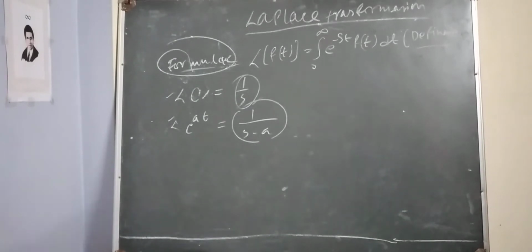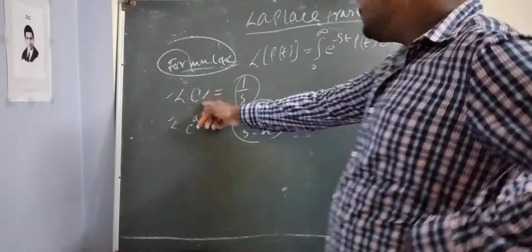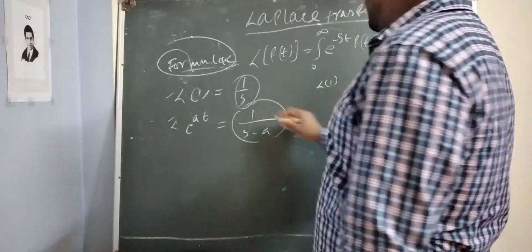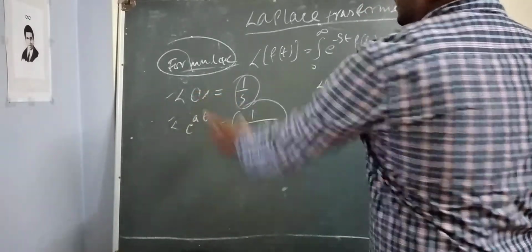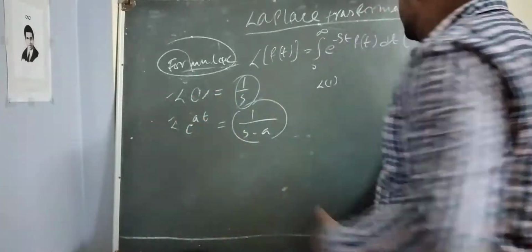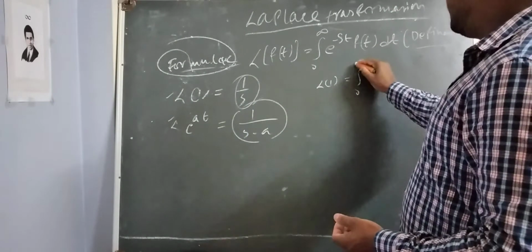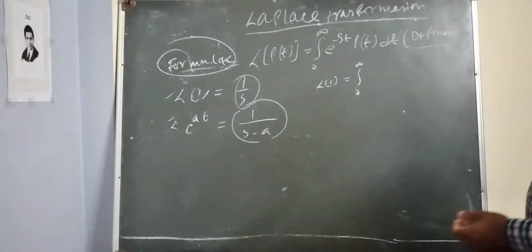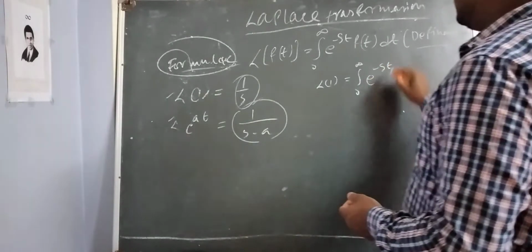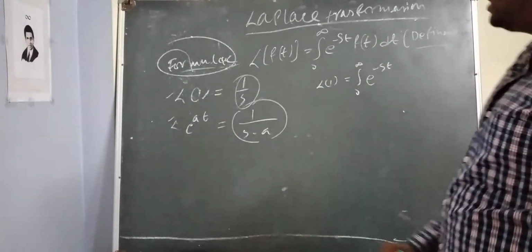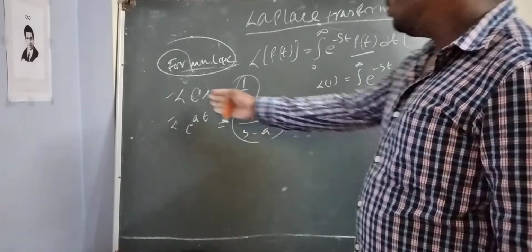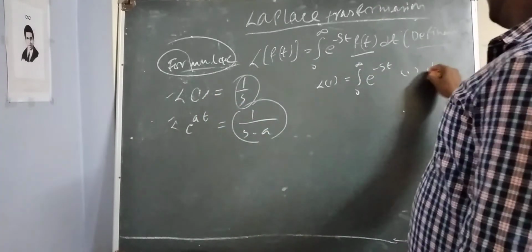So see, Laplace of 1. I need to prove that this Laplace is equal to 1 by s. So Laplace of 1 will be equal to the integral from 0 to infinity of e to the power minus st times f of t. And f of t will be 1, into dt.